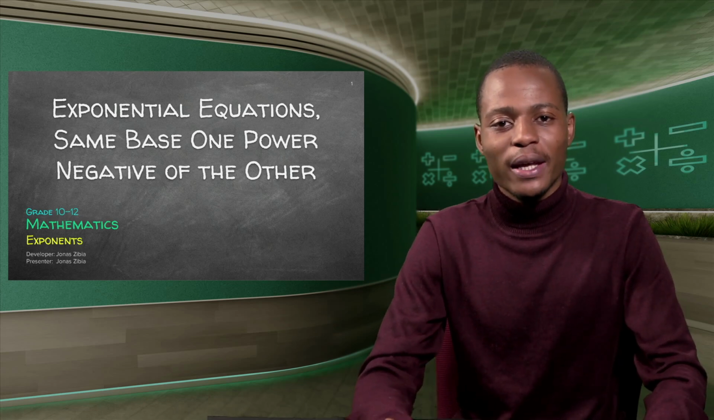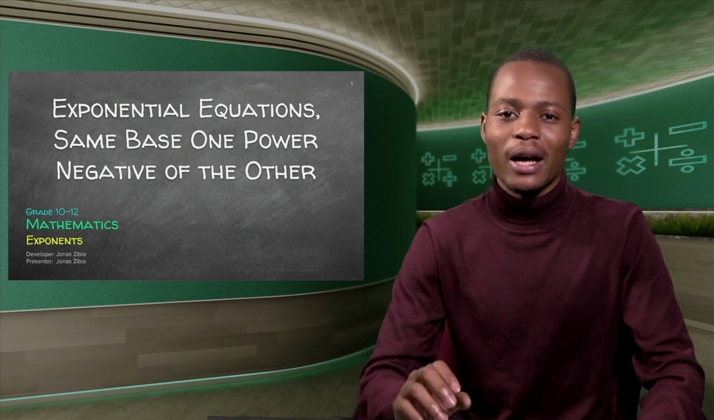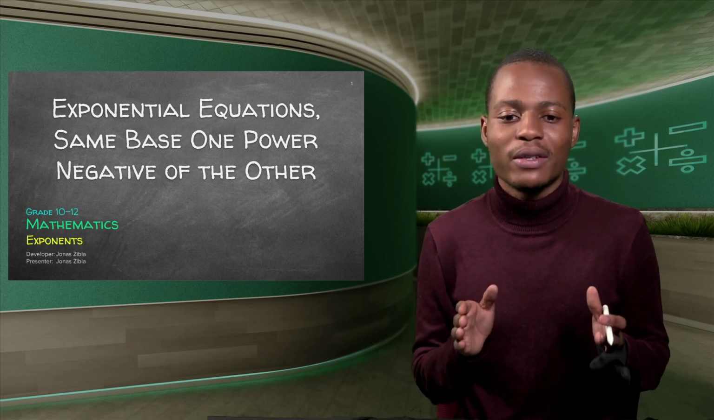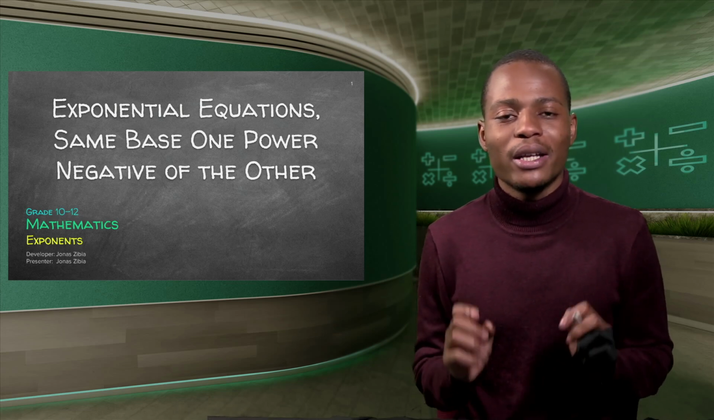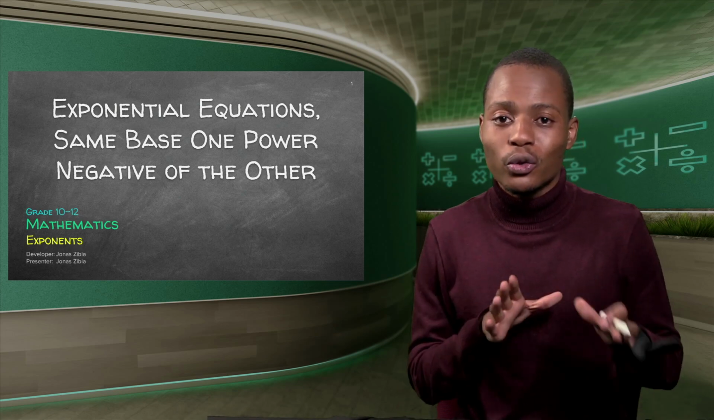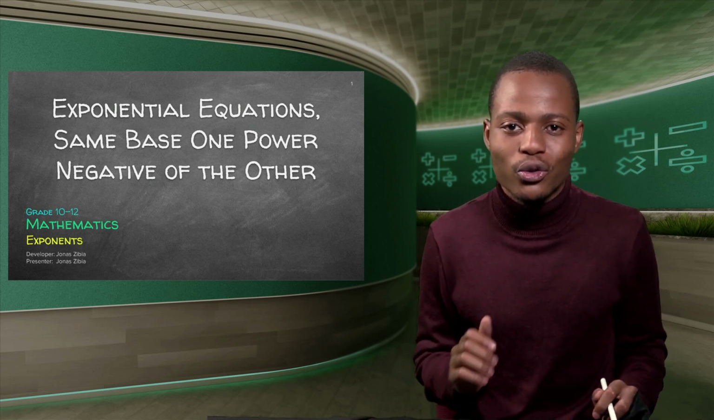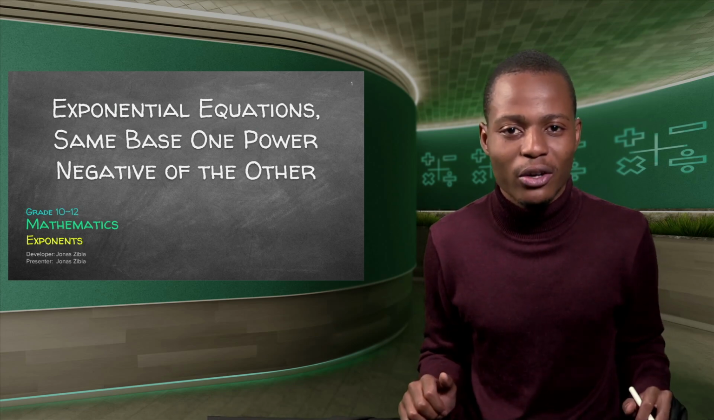We are still working with exponents, but today we are looking at exponential equations with a bit of a twist, because we have the same base, one power, but it should be the negative of the other. This is also a bit different from our previous lessons, but it is very important for you to know how to deal with this kind of situation.